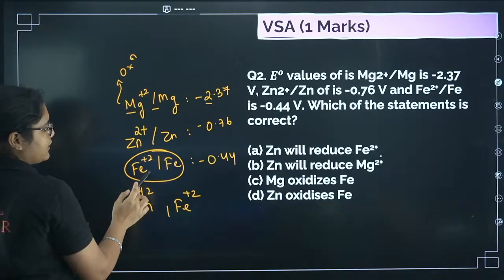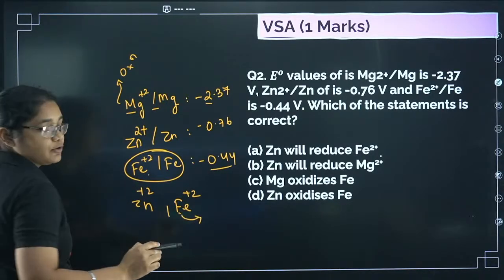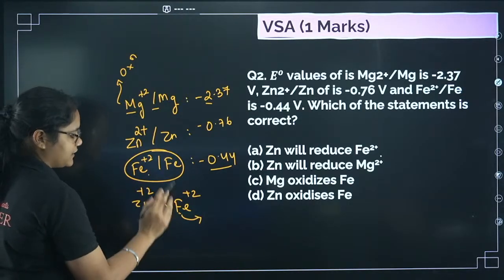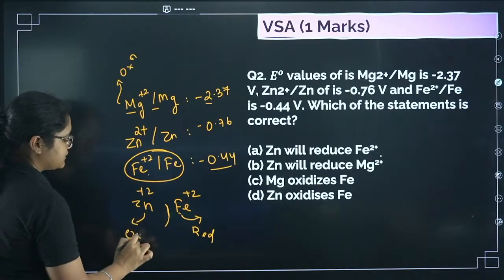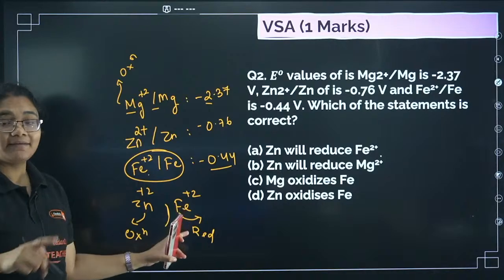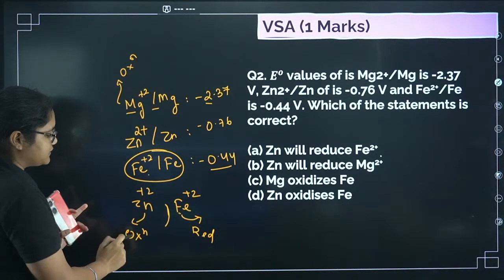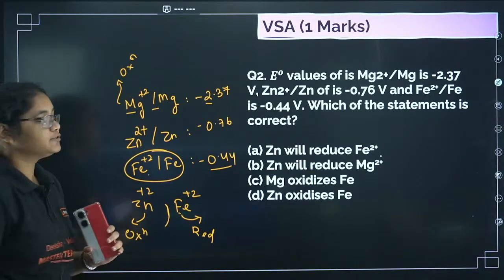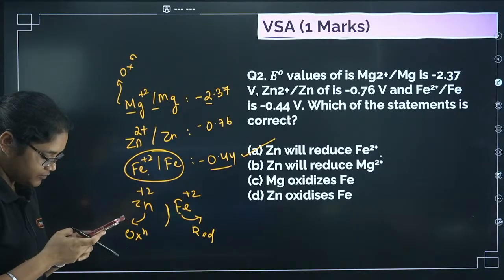That means Fe will undergo reduction, then Zn will undergo oxidation, right? If Fe is undergoing reduction, it will behave as an oxidizing agent and it will oxidize Zn, and Zn is undergoing oxidation, so Zn will behave as a reducing agent and it will reduce Fe. So that is why the first statement given is correct, that is Zn will reduce Fe.